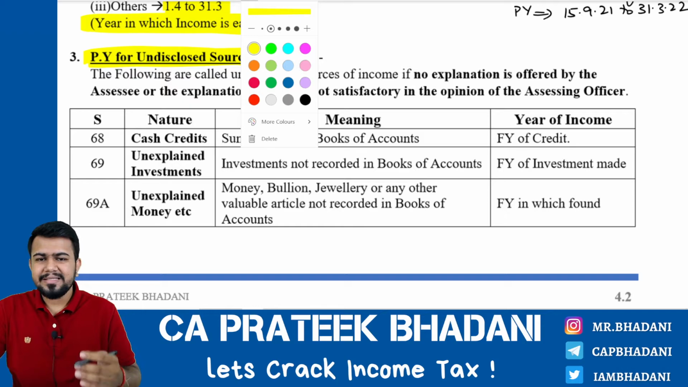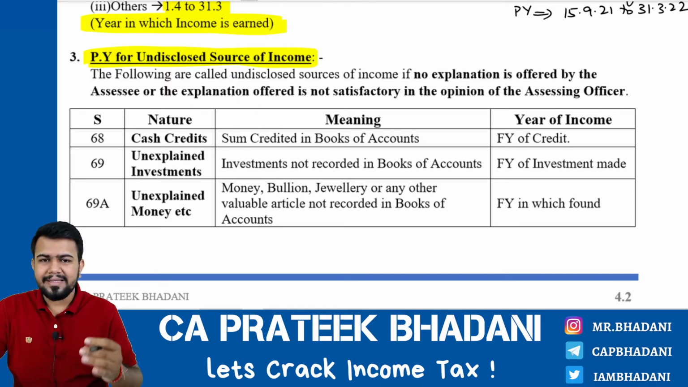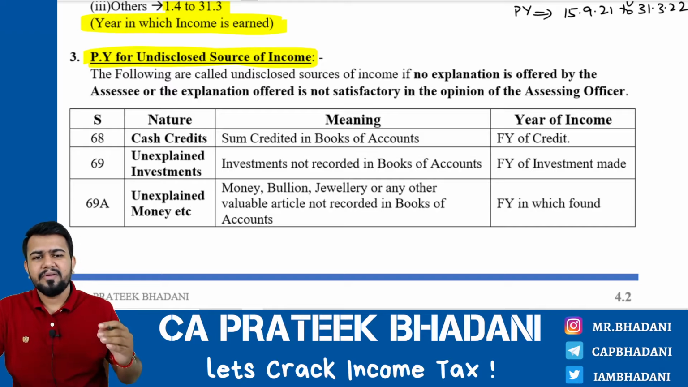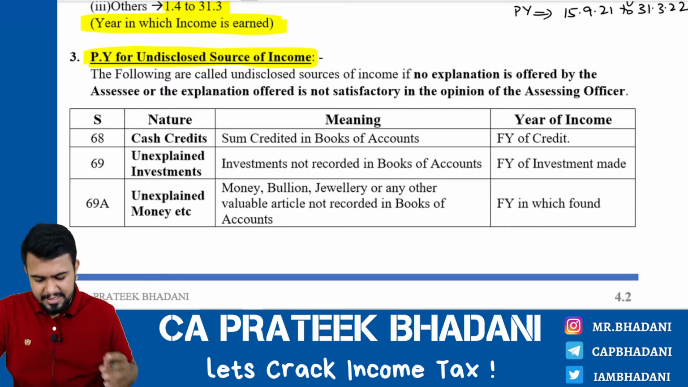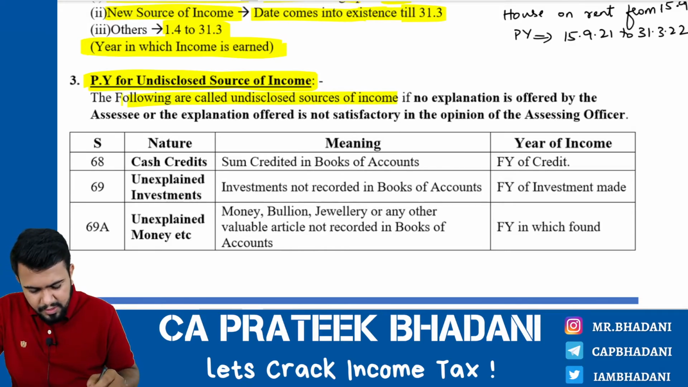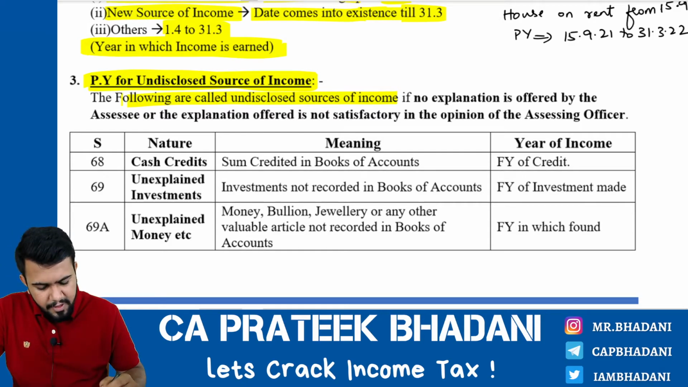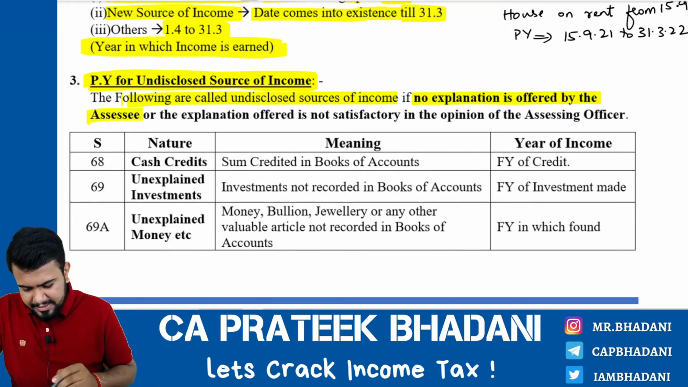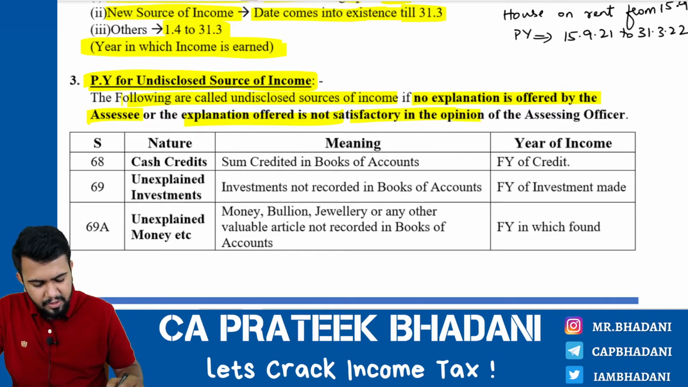Fine. Now let us discuss this concept in detail. What are the different types of undisclosed sources of income and what will be the previous year in such cases? The following are called undisclosed sources of income if no explanation is offered by the assessee, or the explanation offered is not satisfactory in the opinion of the assessing officer.